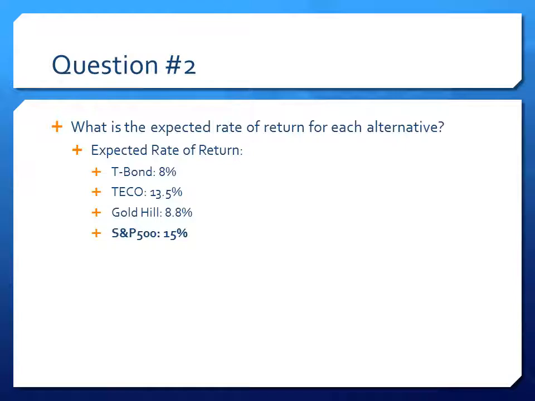So what is the expected rate of return for each alternative security? The expected rate of return is found by multiplying the security's probability and its estimated total return together for each state of the economy and taking the sum of the calculated amounts. This would lead to an expected rate of return of 8% for T-bond, 13.5% for TICO, 0.8% for Gold Hill, and 15% for S&P 500. Based solely on expected rates of return, the S&P 500 fund appears to be the best investment because of its highest mean return rate at 15%.